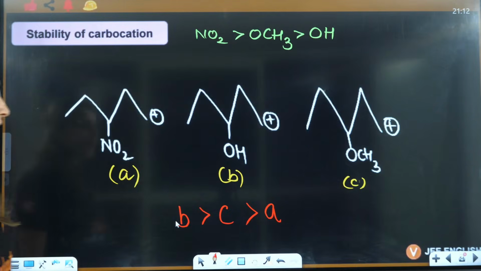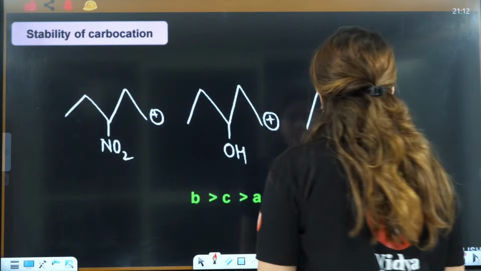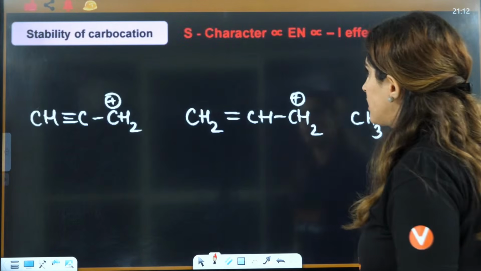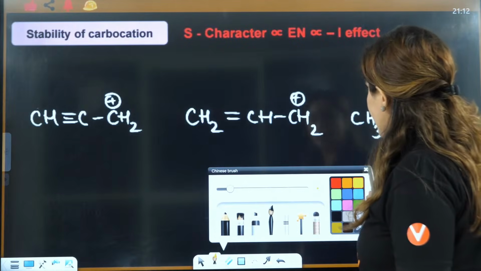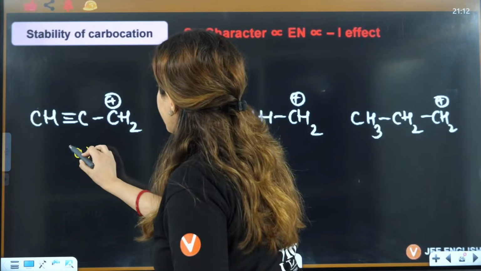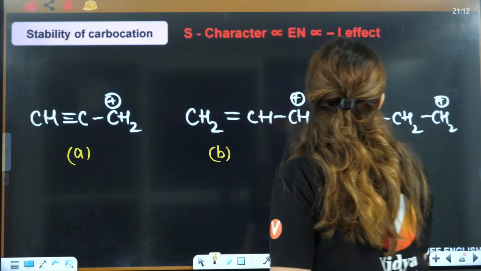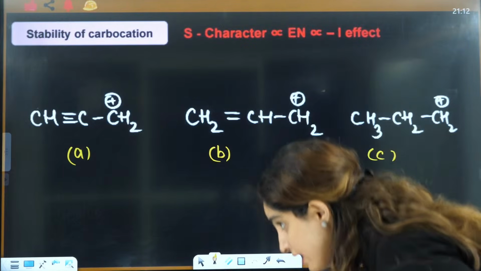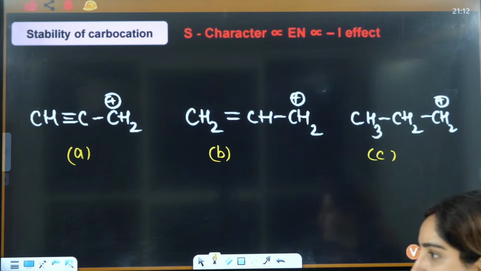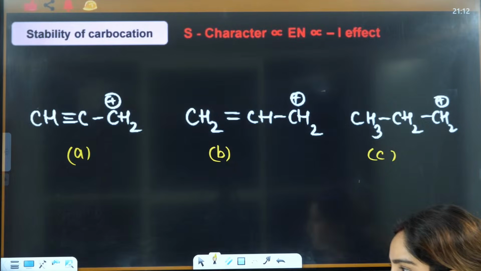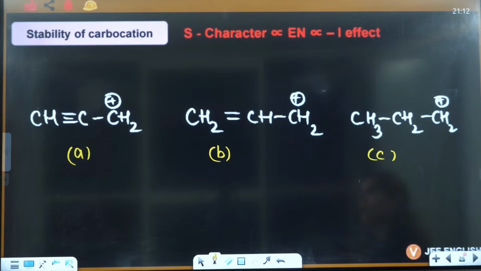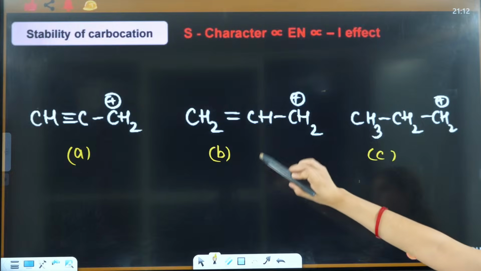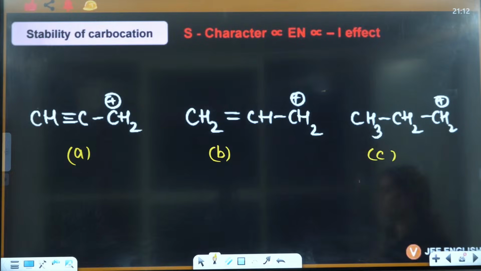So, next is based on S character. If you say this is A, this is B and this is C, I know you can answer this. In the first, that is SP, this is SP2, this is SP3.